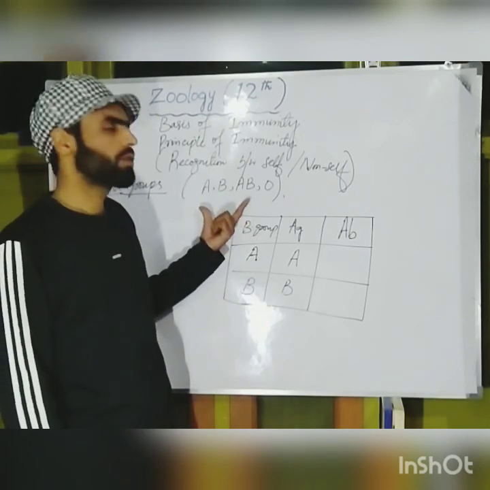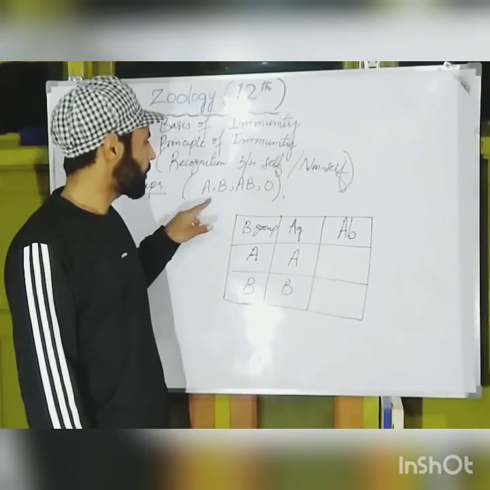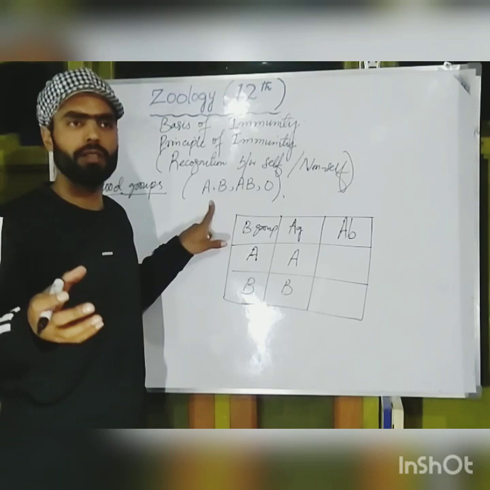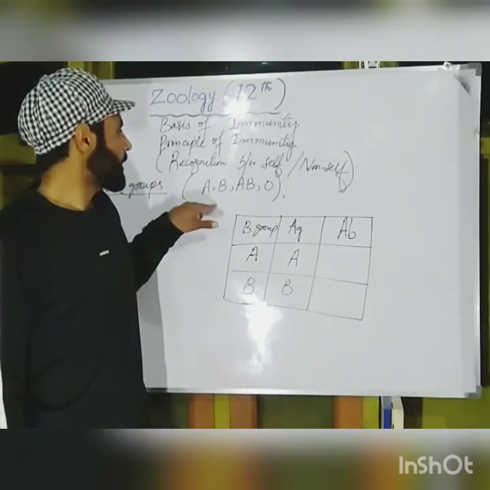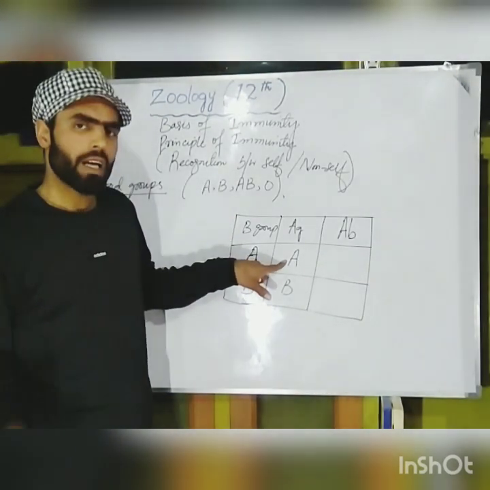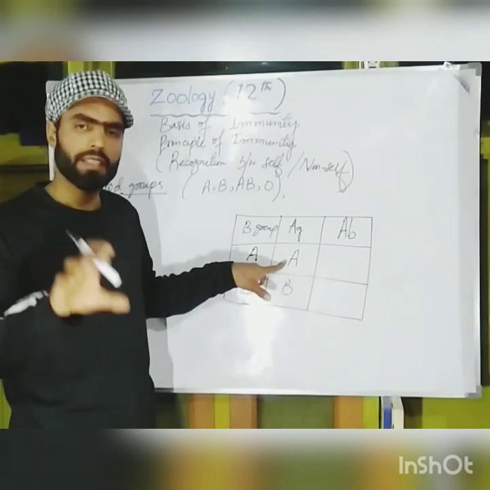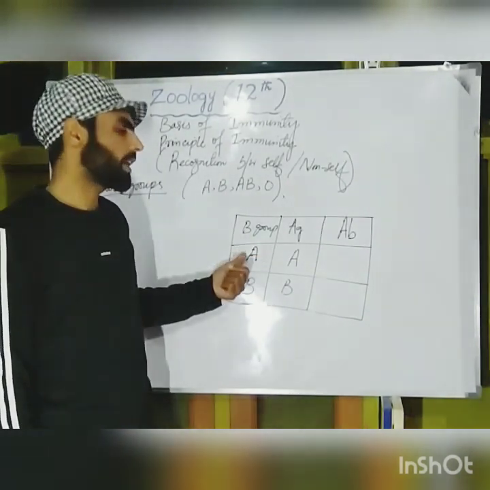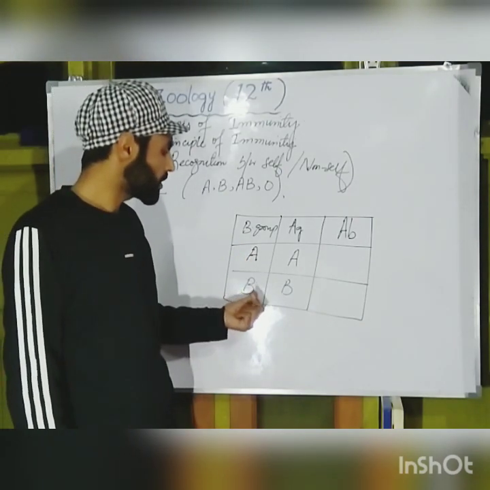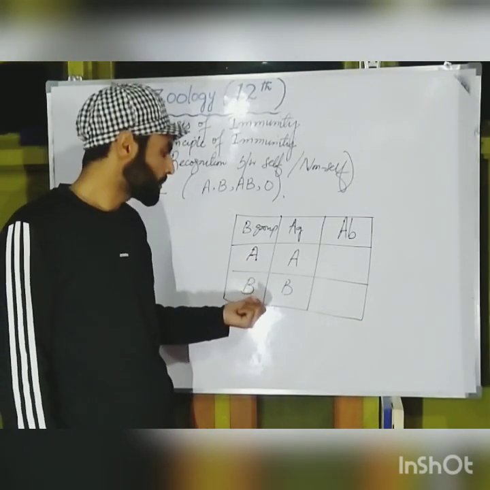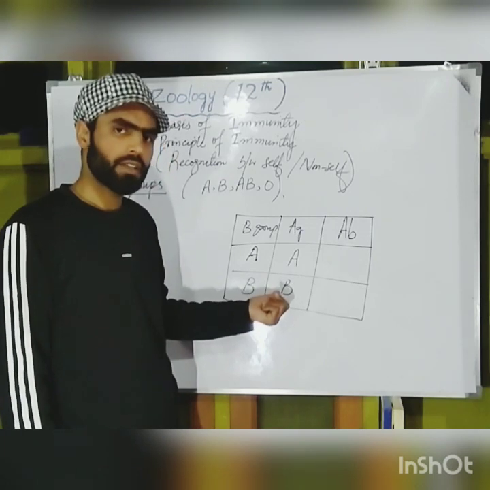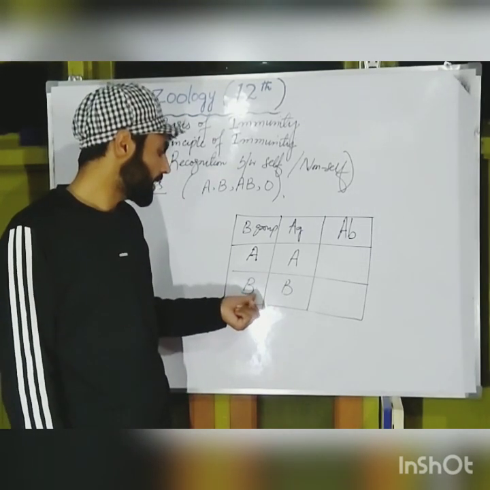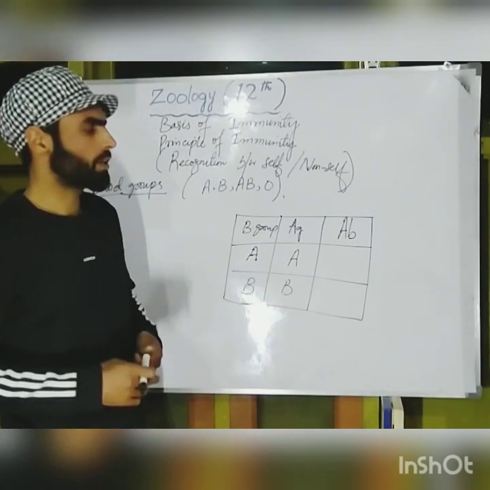Because these blood group types depend upon which type of antigen is present on the surface of RBCs. If A antigen is present on the surface of that person's RBCs, we say he has A blood group. If B antigen is present on the surface of the RBCs, then definitely he will be having B type of blood group.